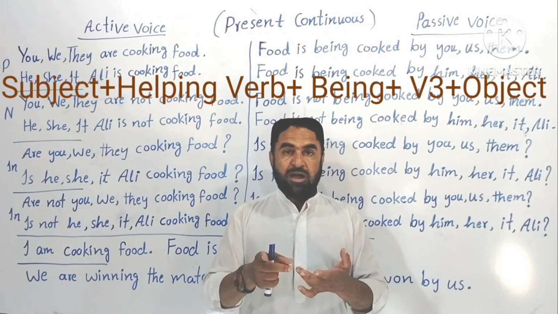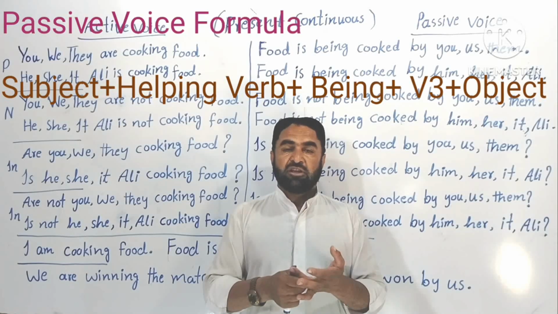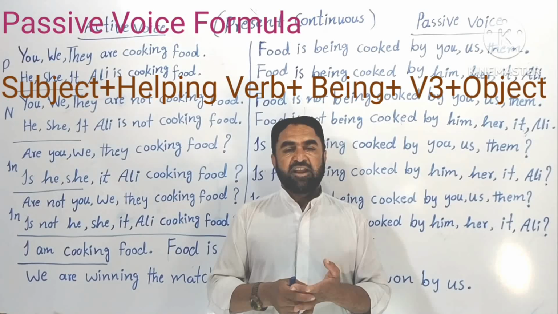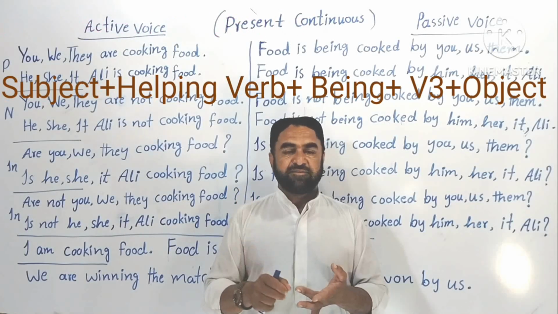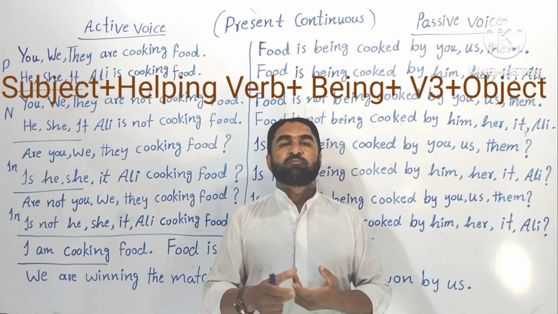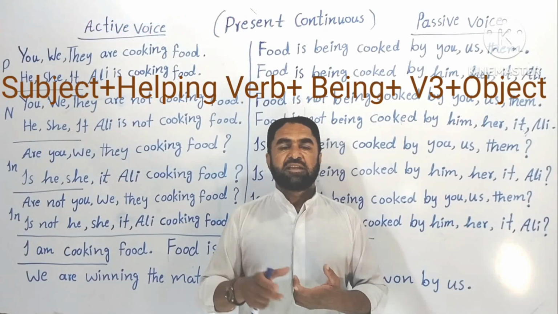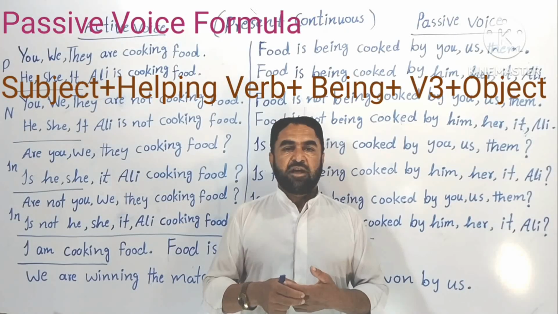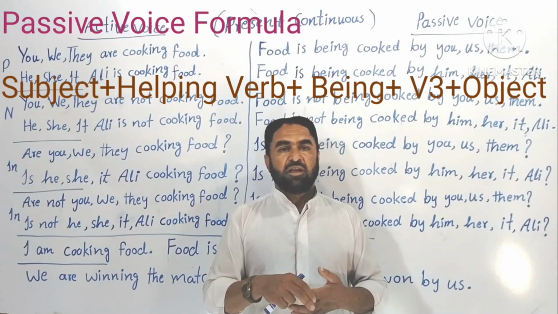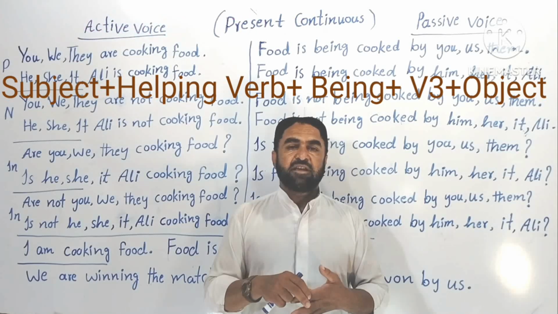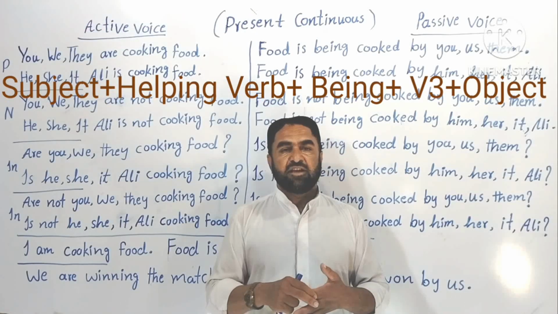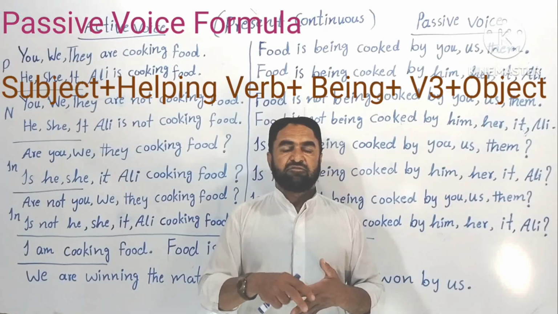Is is for singular subjects, are is for plural subjects, and am is for the subject I. After that, there is an extra word called being, B-E-I-N-G, used in passive voice continuous tenses. Being shows the continuity of the action.